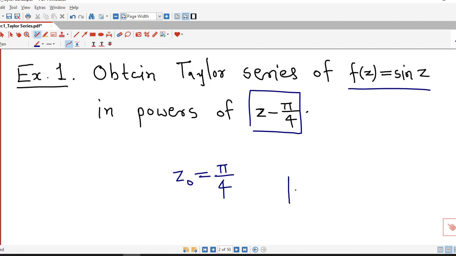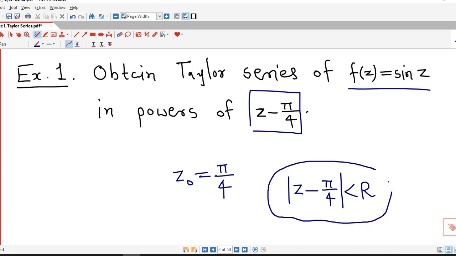So if we consider any circle with center pi by 4 and any radius r, then this function f of z is analytic at all points in this disk, where r is any positive real number.